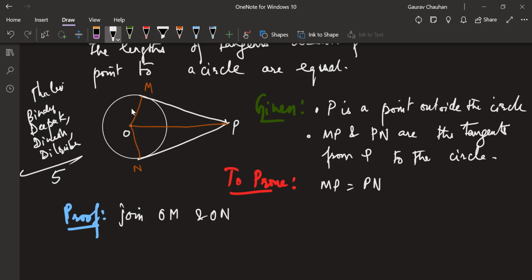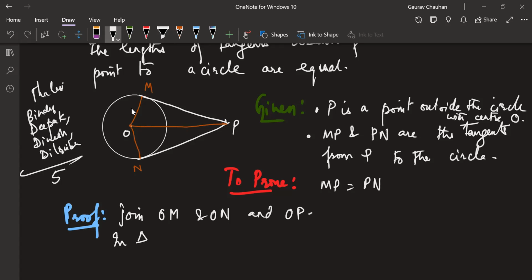Either outside the circle, write it with center O, so that it is clear that O is the center. Okay, outside the circle with center O. So please write this blue thing now. See, P is a point outside the circle with center O. So it will be clear that O is the center. Join OM and ON. Join OM, ON and OP, okay, and OP also.